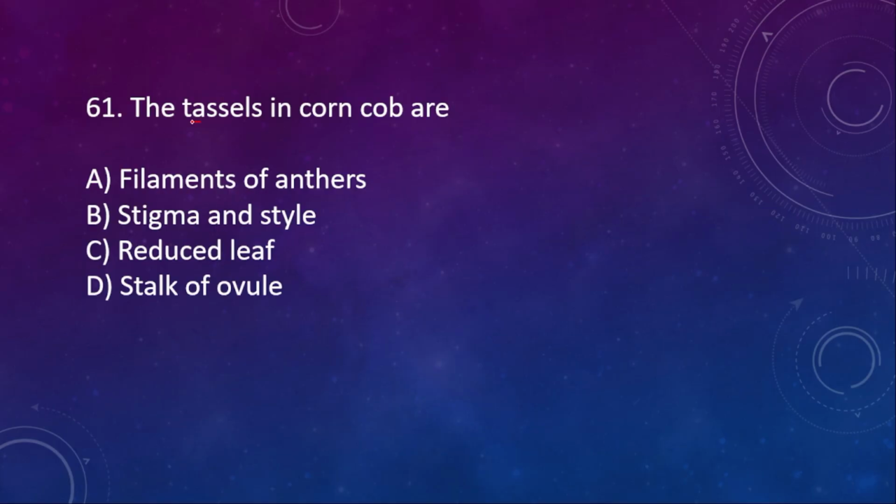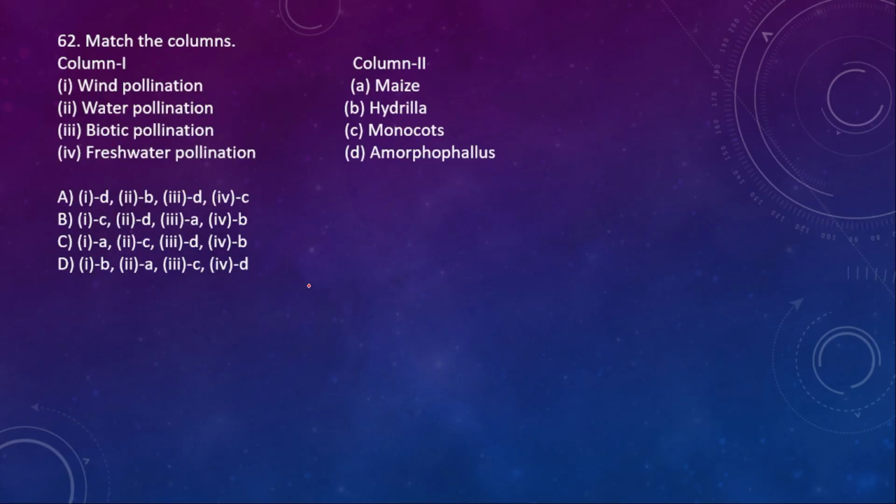61. Tassel in corn cob are A. Filament of anther, B. Stigma and style, C. Reduced leaf, D. Stalk of ovule. It is the answer B, that is stigma and style. Next, match the following question. Wind pollination is for maize.